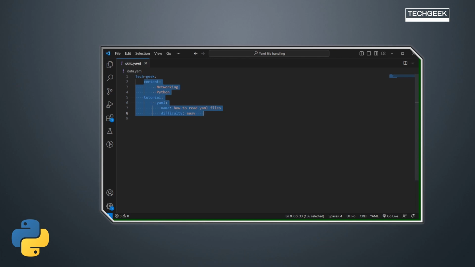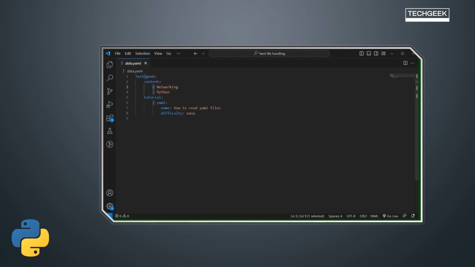So here TechGeek is our key of the dictionary, and all the content after the colon is the value of a dictionary. Same way, there is a nested dictionary under TechGeek where the key is content and the value of this particular key is networking and Python.